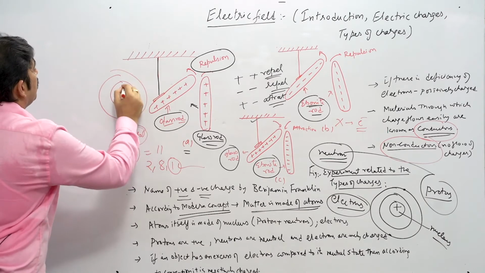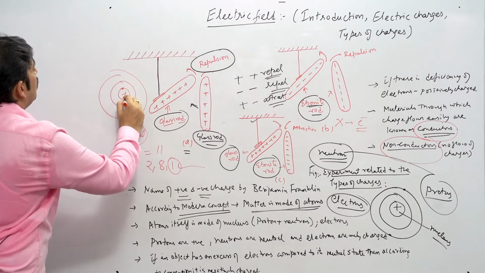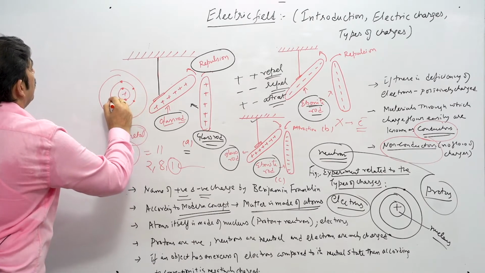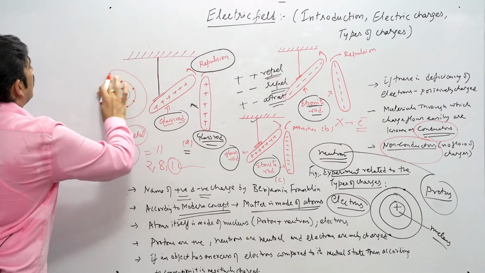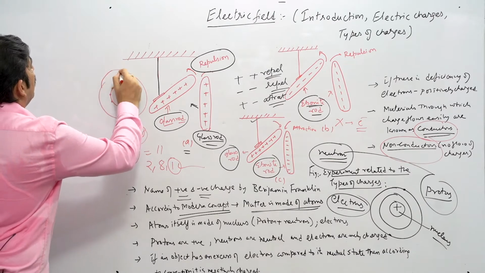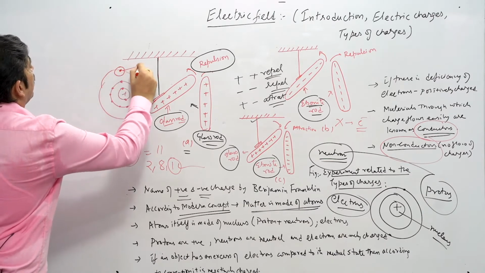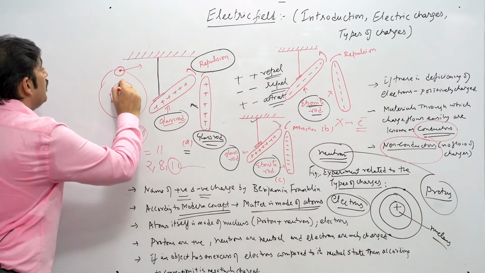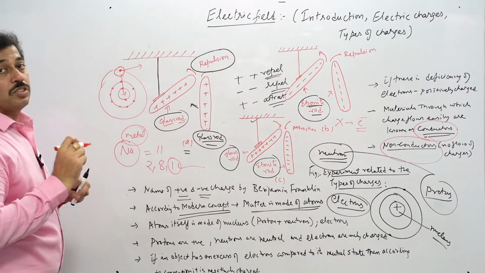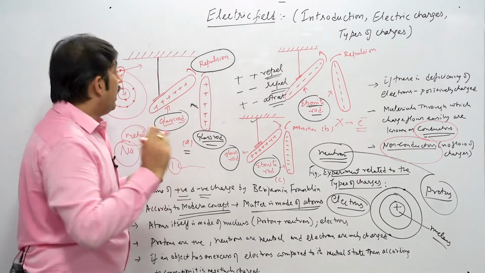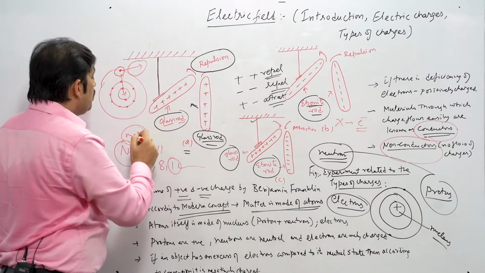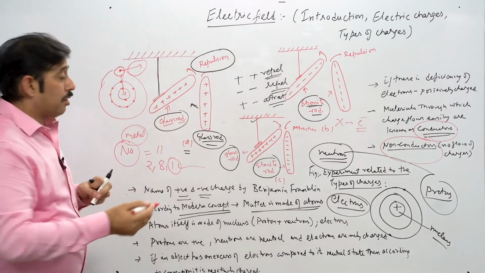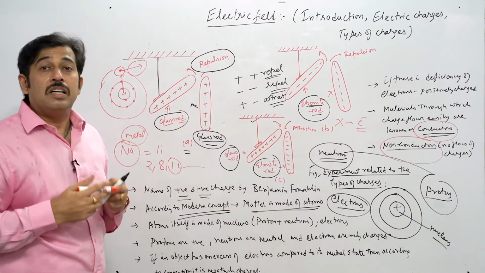Now you can see it has 2 electrons and then 1, 2, 3, 4, 5, 6, 7, 8. And in the outermost shell, it has only 1 electron. And this 1 electron can be very easily removed because it has a less force of attraction from the nucleus, and that force is a little feeble. So that can be very easily removed. That means it will show conductivity, so that material can be called a conductor. We can say this comes into the definition of conductors.